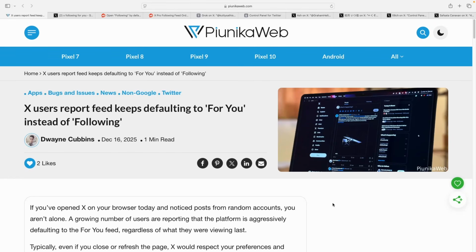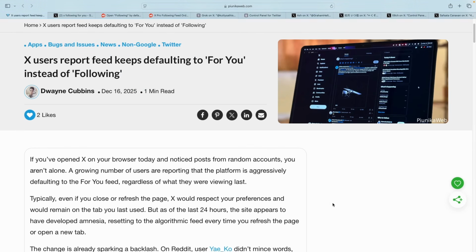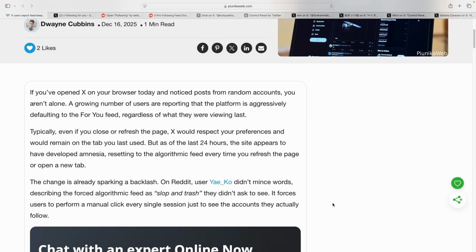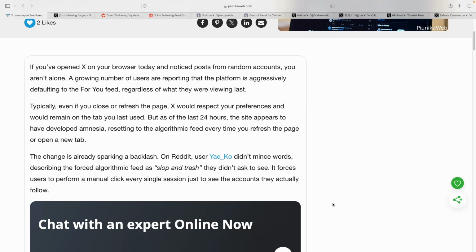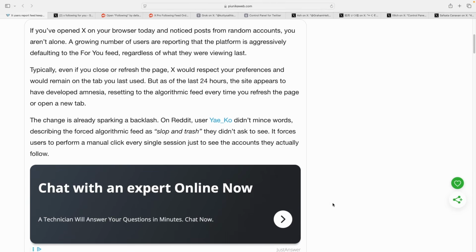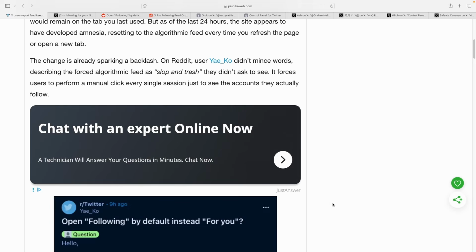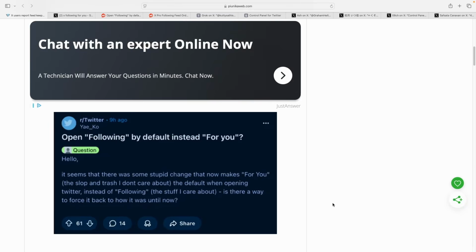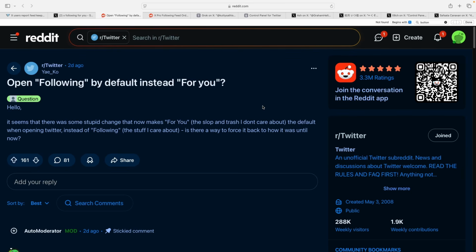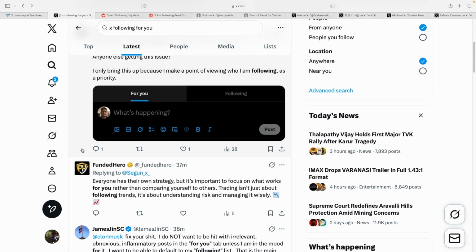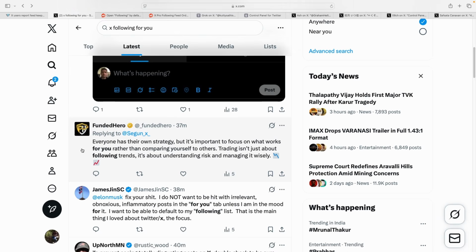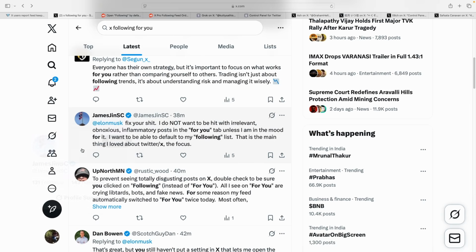Of late, X has been aggressively defaulting to the For You feed regardless of what users were viewing last. Typically, even if you close or refresh the page, X would respect your preferences and would remain on the tab you last used. But now, the platform is resetting to the algorithmic feed every time you refresh the page or open a new tab. This change of opening For You by default instead of Following has been met with a